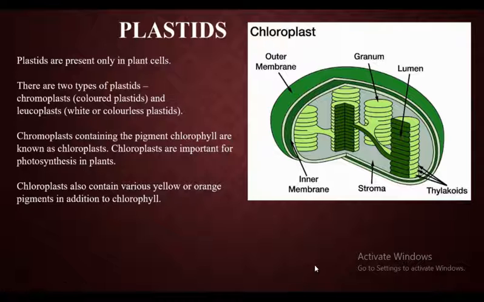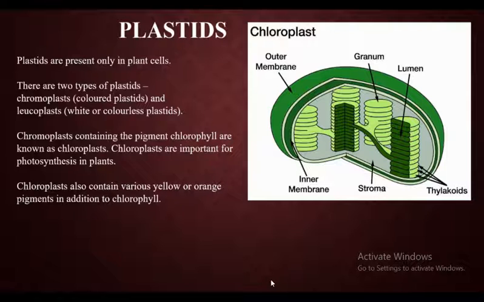Chromoplasts. These chromoplasts contain the green pigment called chlorophyll, which are known as chloroplast. We have learned about this chloroplast in our previous classes, or you might have learned this in 8th standard. This is the pigment present in chloroplast, which carries out the important process in plant, that is photosynthesis. With the help of photosynthesis, plants can prepare their own food. It is the special feature of chloroplast. Then chloroplast also contains various yellow or orange pigments in addition to chlorophyll.